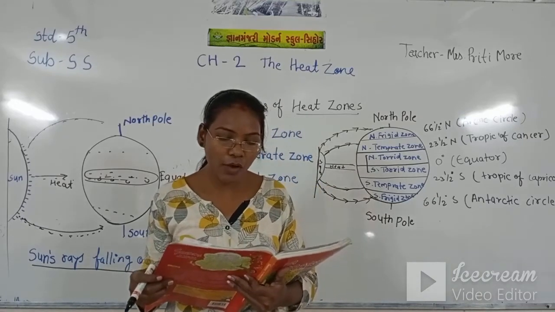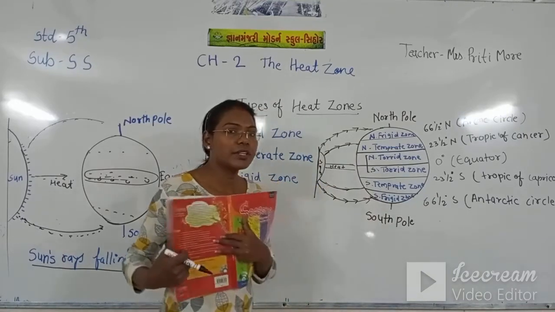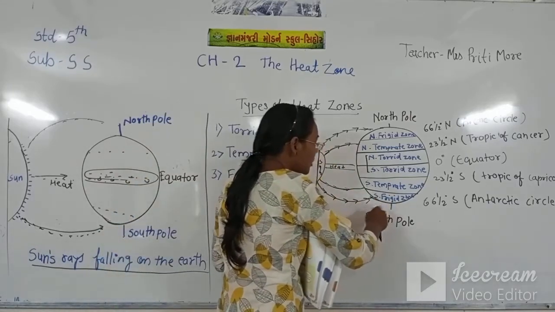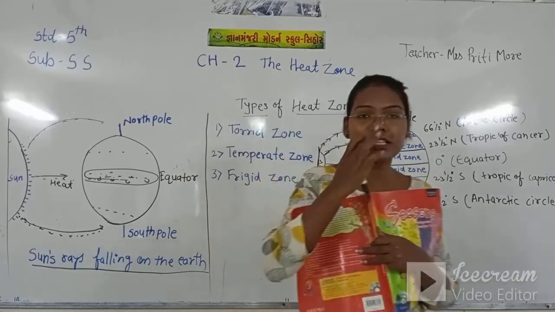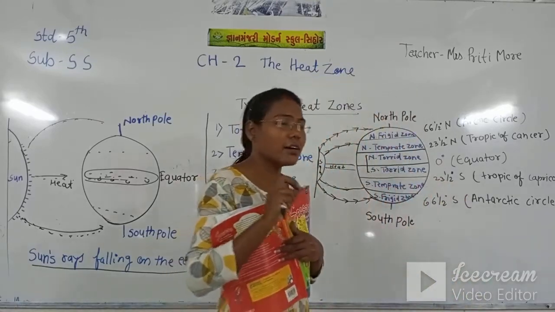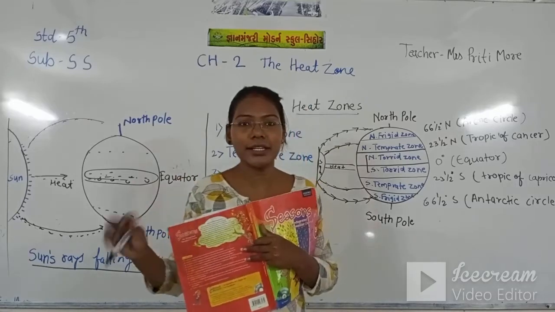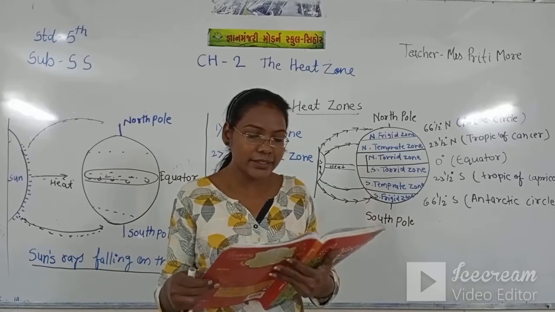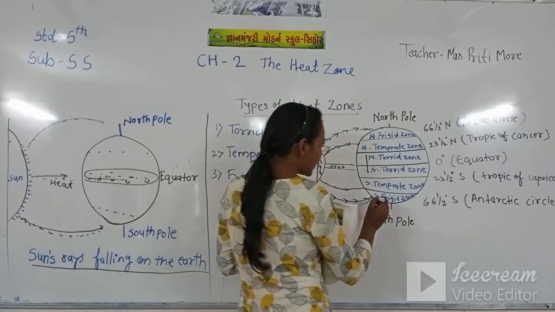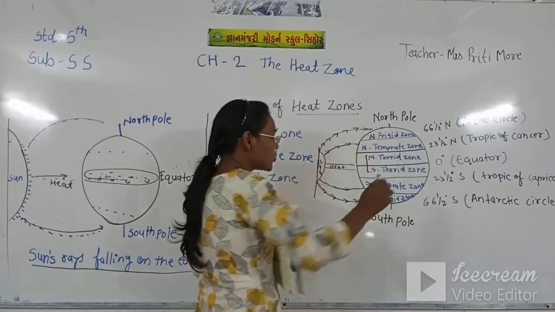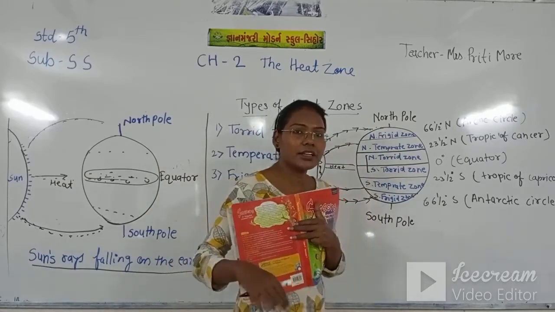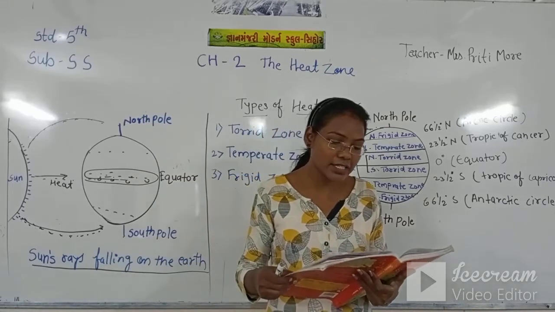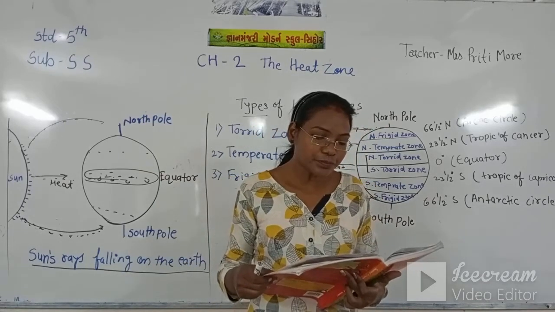Because of this, they have hardly any warmth. This area is snowy and hardly warm. The earth's surface does not get heated. If any country is in the south frigid zone or north frigid zone, the land there is not heated.